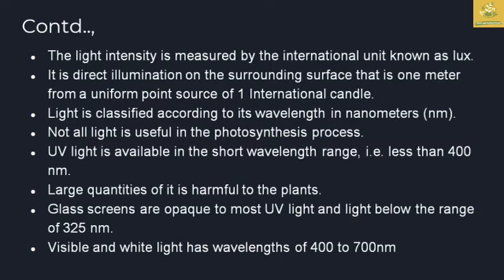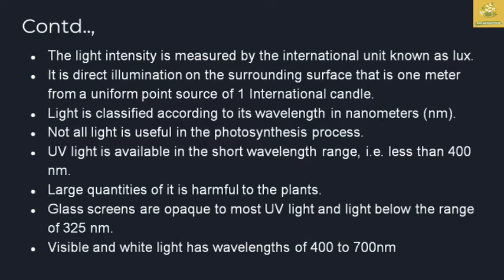The light intensity in controlled structures like a greenhouse can be measured by an international unit known as the lux. It is the direct illumination on the surrounding surface, measured at 1 meter from a uniform point source of one candle. Light is classified according to the wavelength in nanometers present in it.